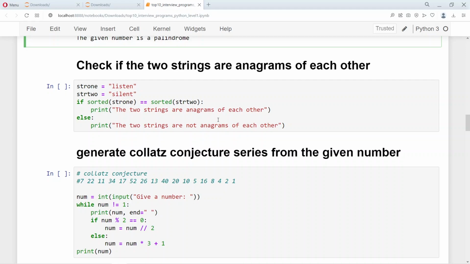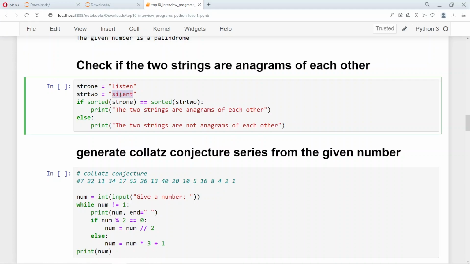Now by the same logic we can also check if the two strings that we give are anagrams of each other, and we all know that the string listen and the string silent are anagrams of each other. One of the easiest ways to check if the two given strings are anagrams is to just sort the two strings. If you sort the two strings, they will be in the same order, because both of them contain the same characters.